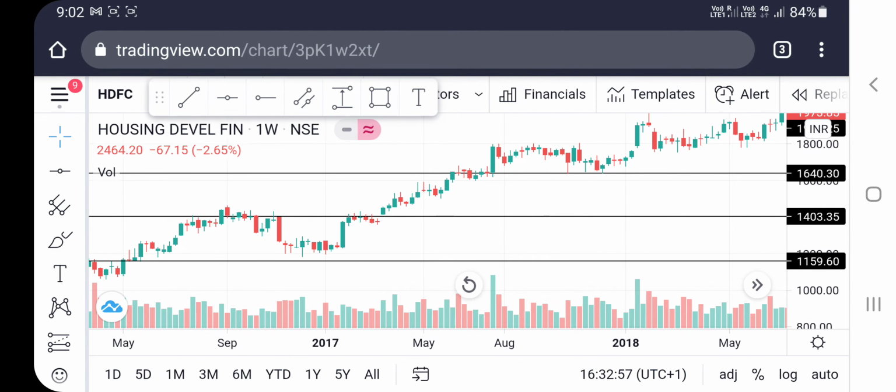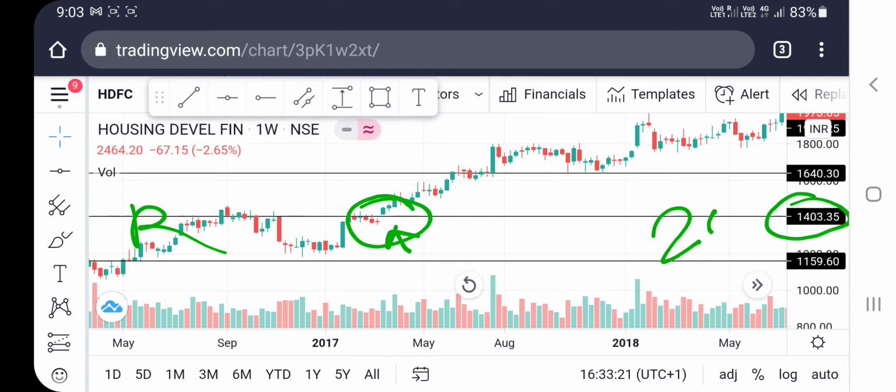And you can see finally in 2017 it broke this resistance line with a gap up opening. You can see there is a gap up opening, and it broke this resistance, and this is a strong resistance of the 1403 level. You can see it was also tested during the 2020 crash. It did not touch around 1400, but it was around 1480. It tried, but it bounced back. So you can see how support and resistance work.